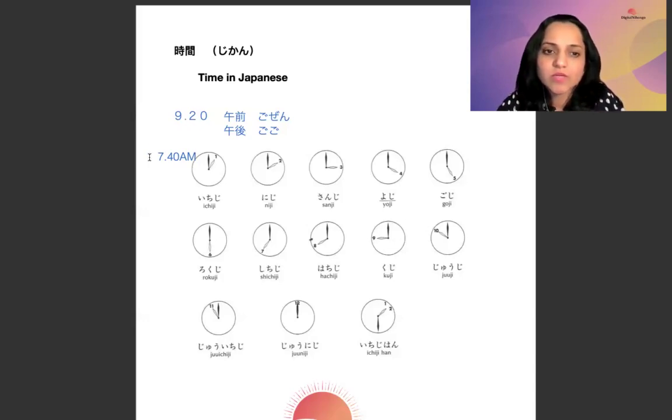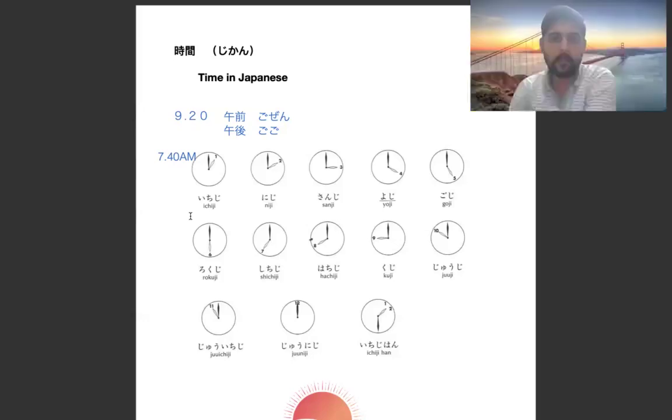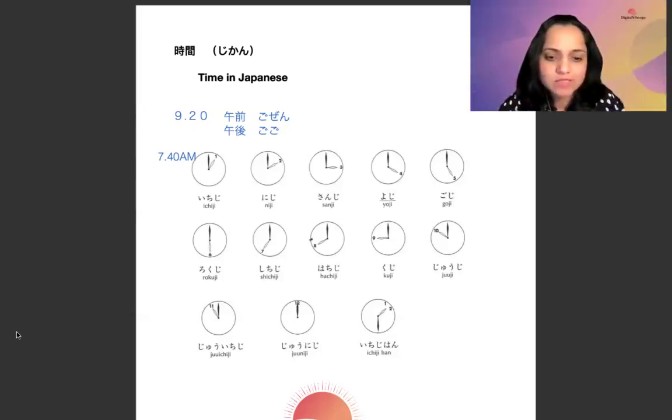So it's going to be gozen nanaji yonjuppun. Or if it is 7:40 PM, then it's going to be gogo shichiji yonjuppun. Clear? So this is for telling clock time.